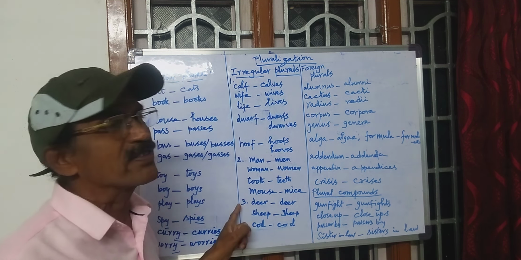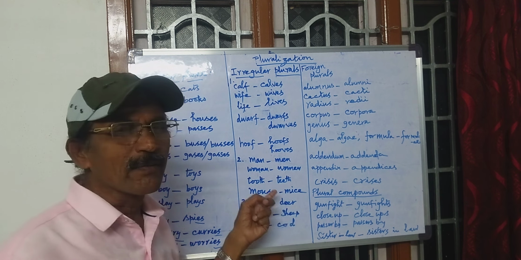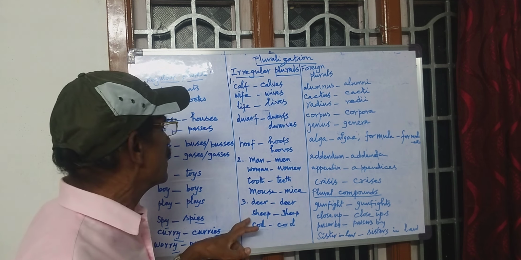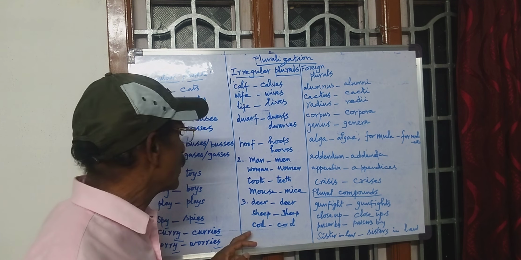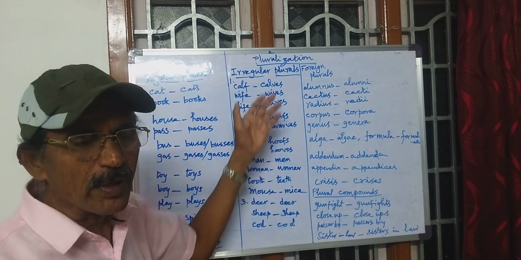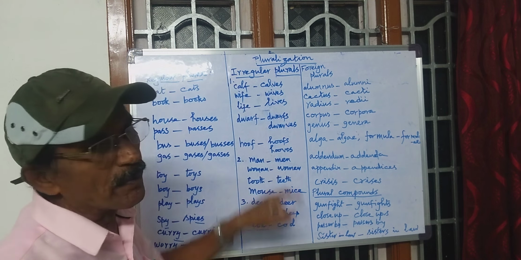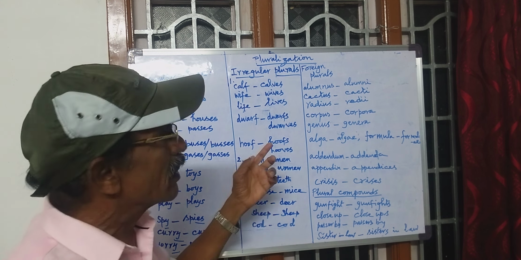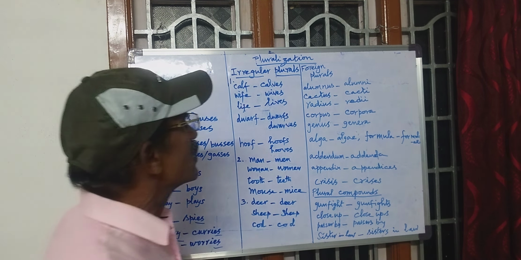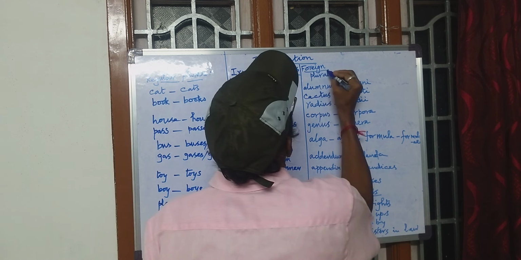Deer becomes deer when it is plural. Sheep, sheep. Cod, cod. So in this way we have to form plurals for irregular formation of plurals. And then let us pass on to the other item, that is foreign plurals.